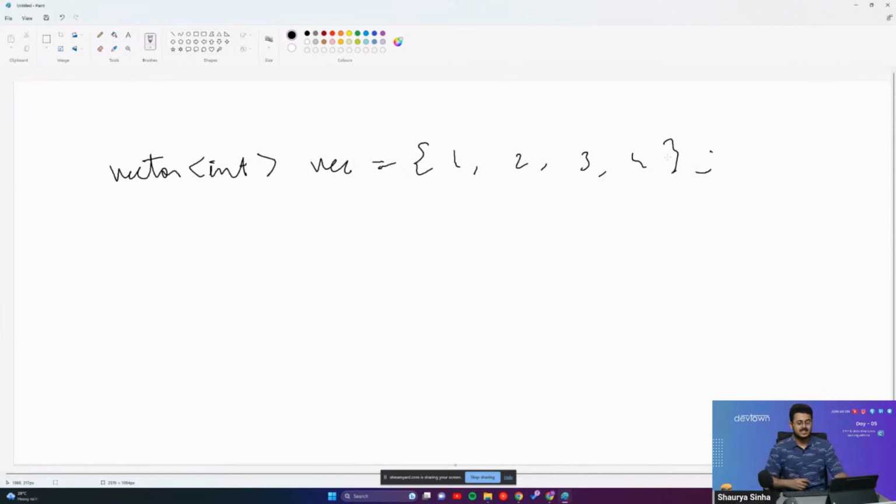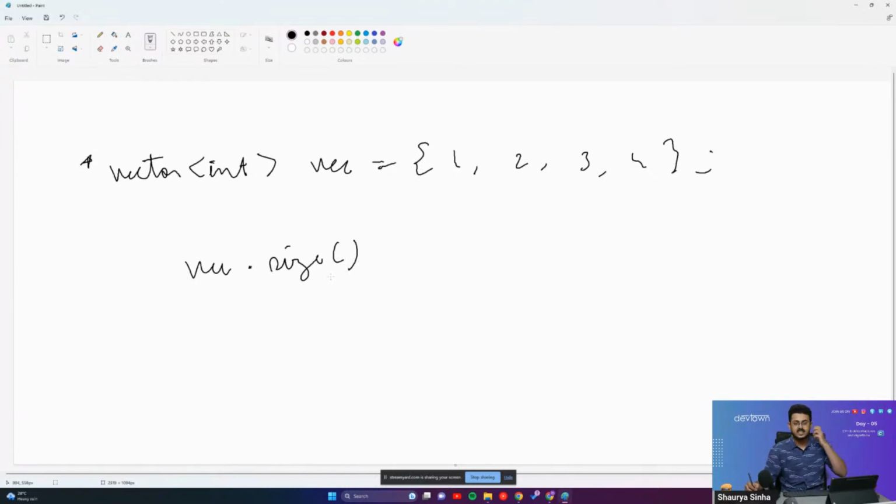We don't know what the size of the vector is, right? We need to figure that out as well, guys. To figure out the size of the vector, there is another attribute called the dot size property. So vec dot size will give us the size of our vector, guys.